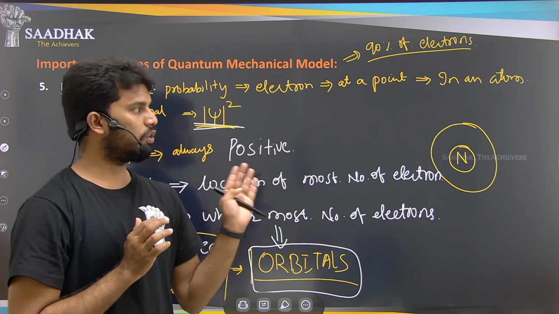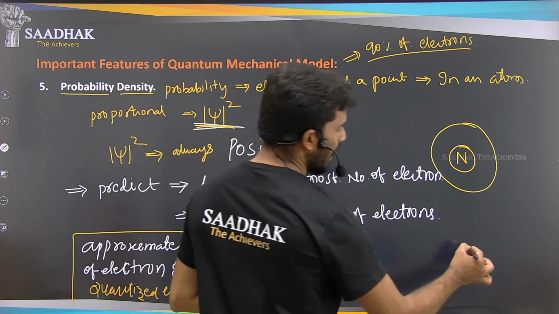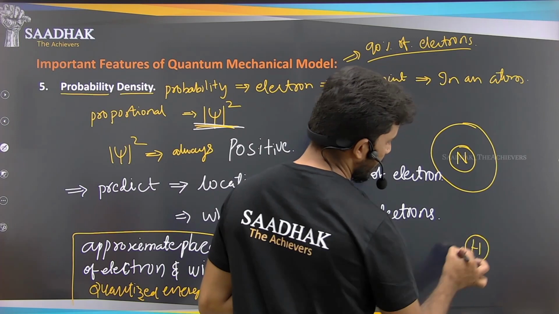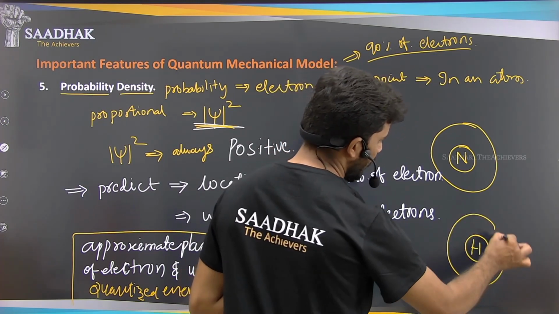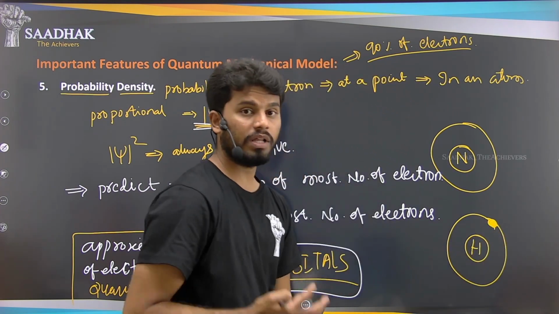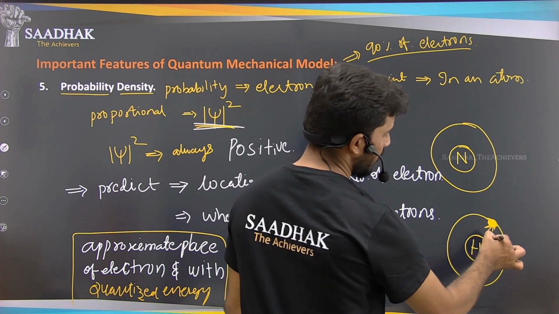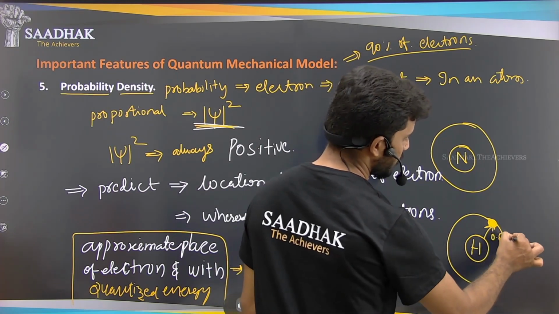If we take the hydrogen atom, what happens? We have only one electron. So this is our hydrogen nucleus, and this is our one electron here. At what distance is the electron located? That is 0.53 angstrom units.